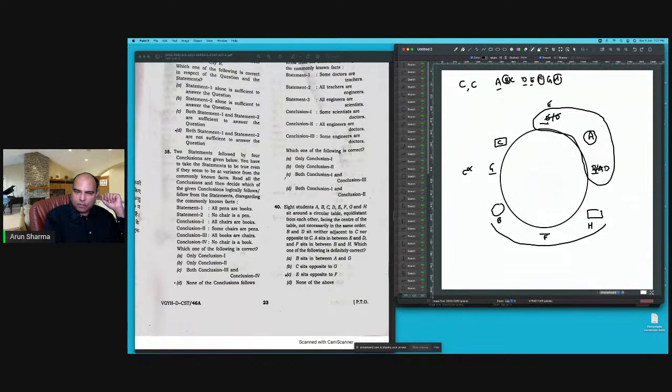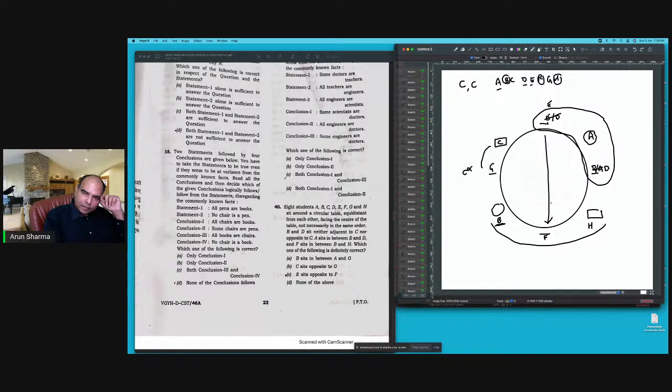So this is a possible arrangement. Which of the following is definitely correct? B sits between A and G. यहाँ पे तो ये करेक्ट नहीं है. इस केस में B is not sitting between A and G. So ये तो घट जाएगा. C sits opposite G. इस केस में ये भी गलत है. और E sits opposite to F. E sits opposite to F. ये पक्का आ रहा है इसमें.